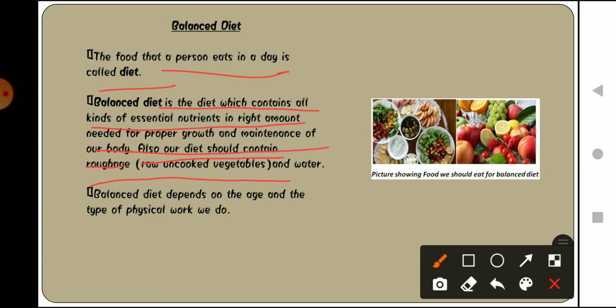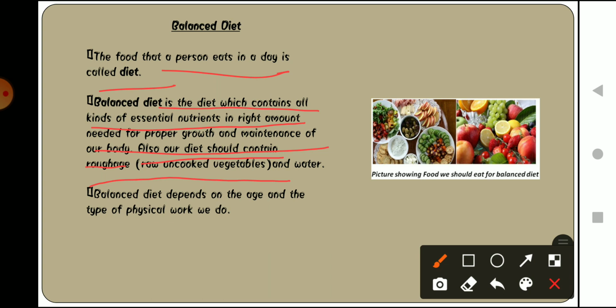We know what roughage is. Roughage is the fibre that carbohydrate food items provide us. So a balanced diet is the food that we take containing the essential nutrients that our body requires in the right amount.